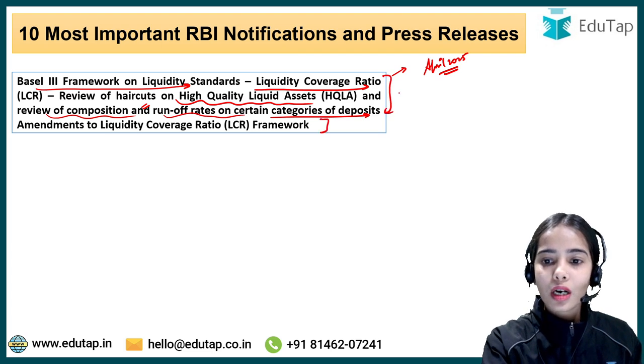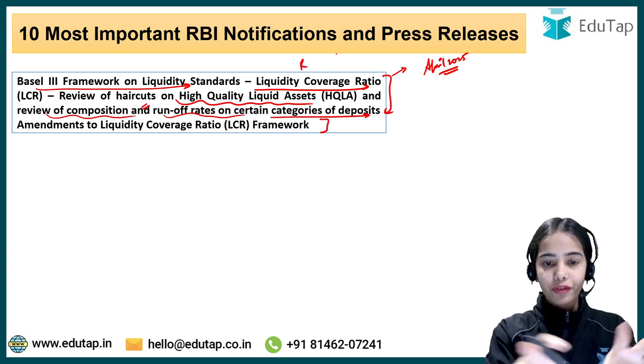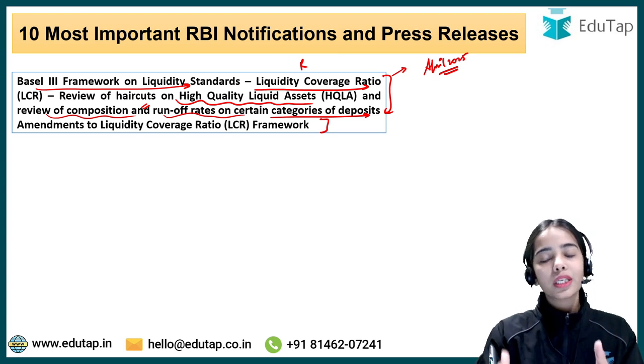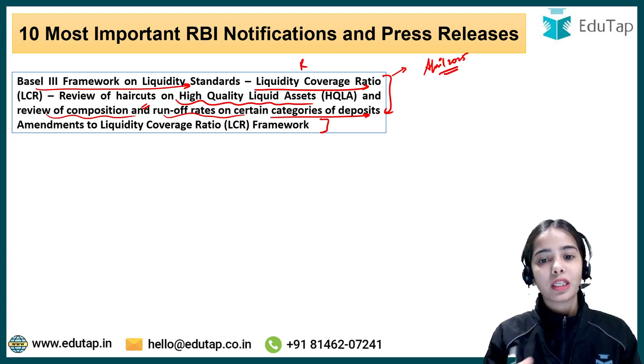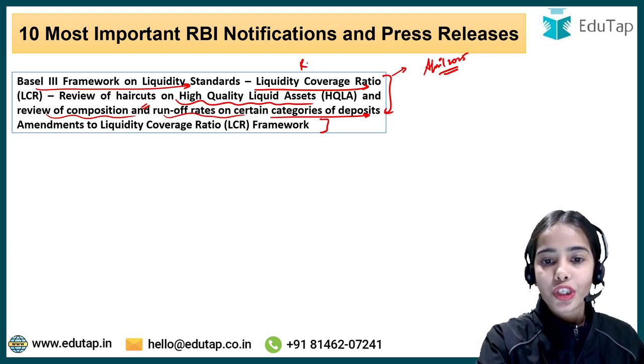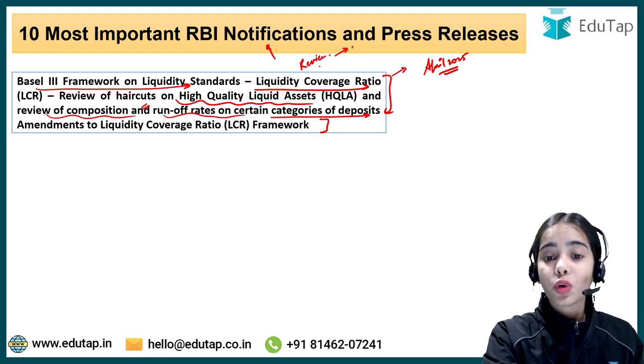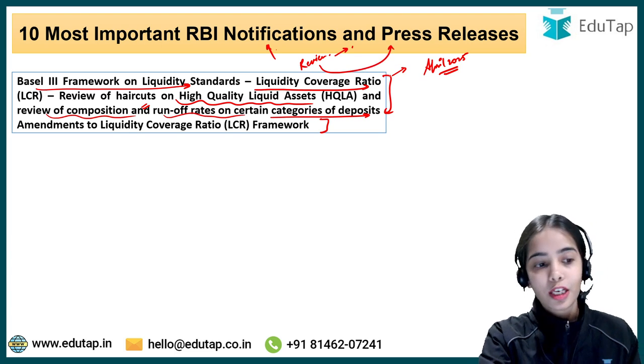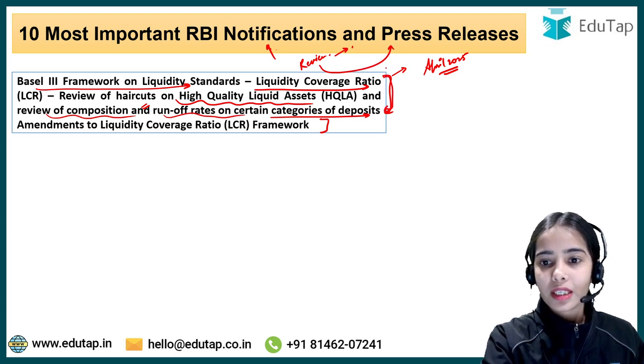So this review that has happened of the liquidity coverage ratio, or the changes that have happened in the liquidity coverage ratio and the high quality liquid asset, was mentioned not only in the RBI notifications, but also in the RBI press releases. So you can understand that this was present in the RBI notification and this was present in the RBI press release.